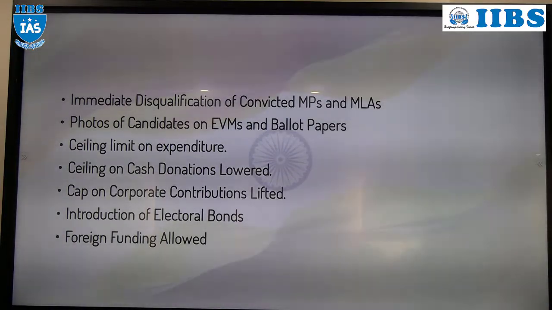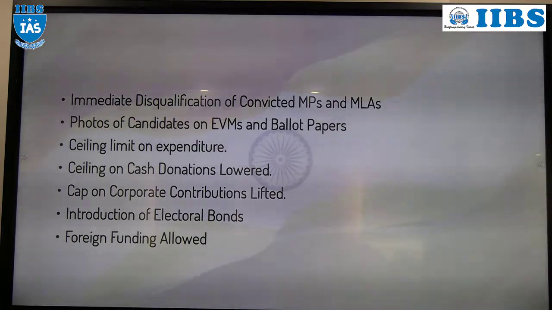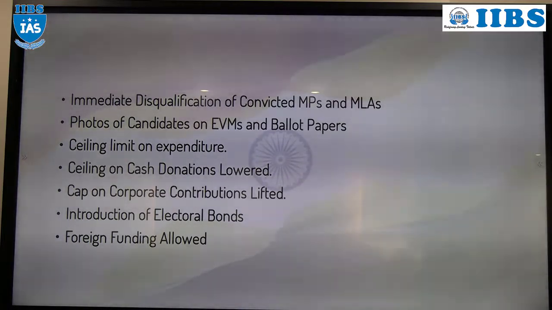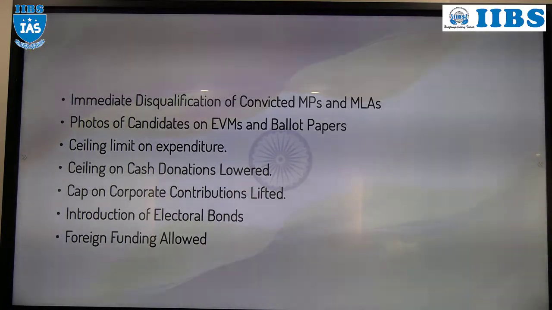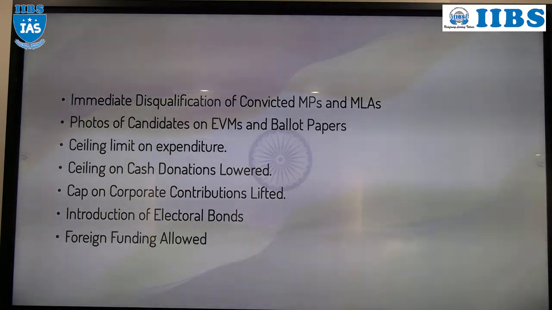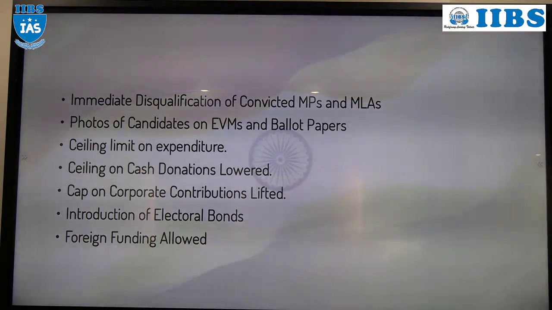Apart from that, photos of the candidate. Sometimes the same name is there, sometimes the same surname is also there. To avoid that confusion, the Election Commission of India has introduced the name of the candidate and the photo of the candidate. Understood? Then the symbol of the party candidate, and whether he belongs to a recognized party or an unrecognized party. So that system was introduced.